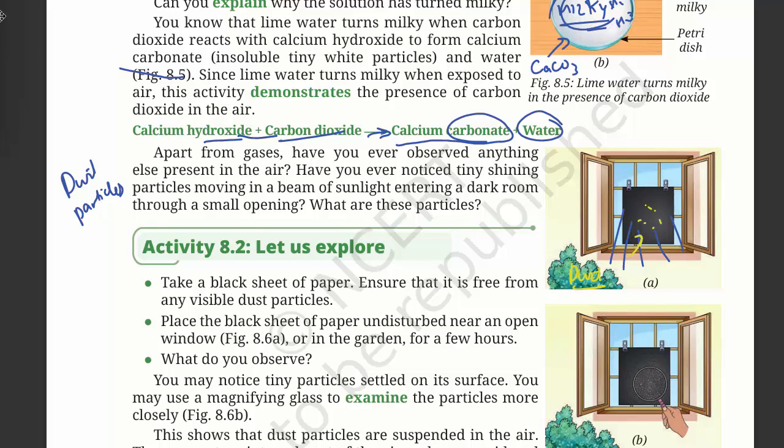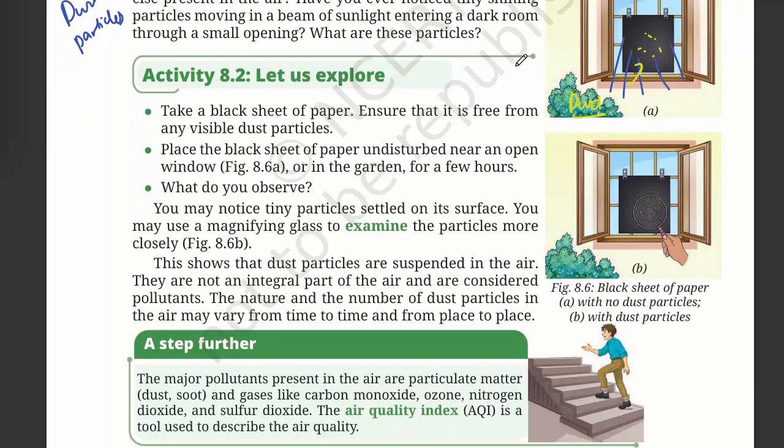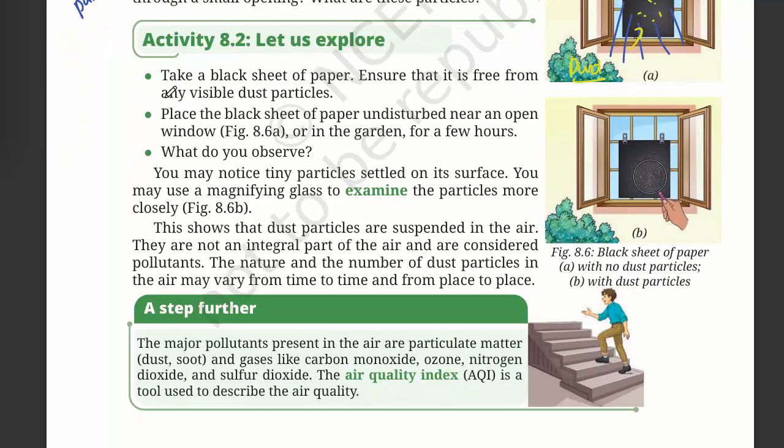Apart from these gases, let us explore now. We will see the presence of dust. Take a black sheet of paper. Ensure that it is free from any visible dust particles. Place the black sheet of paper undisturbed near an open window, or in the garden, for a few hours.